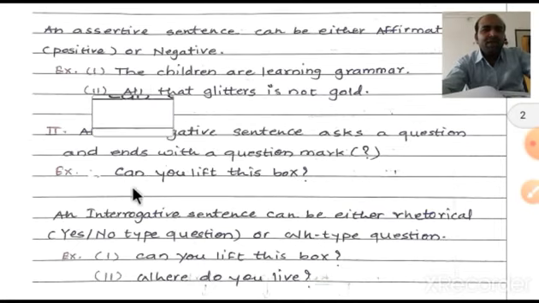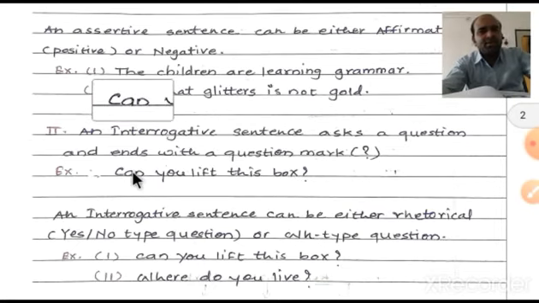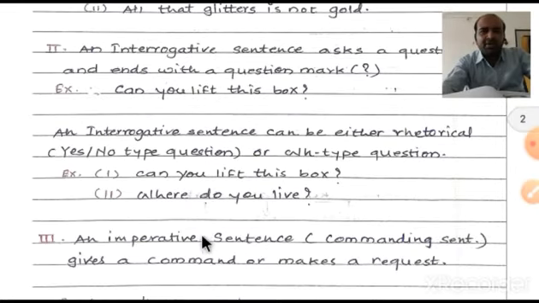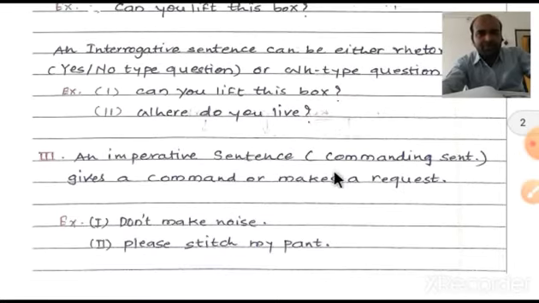And we can start such a type of sentence with helping verbs, that is, an auxiliary verb. An interrogative sentence can be either a yes/no type question or a WH type question. Now here are the two examples once again. Can you lift this box? This is an example of a yes/no question. And: Where do you live? Where do you live is one type of WH question.